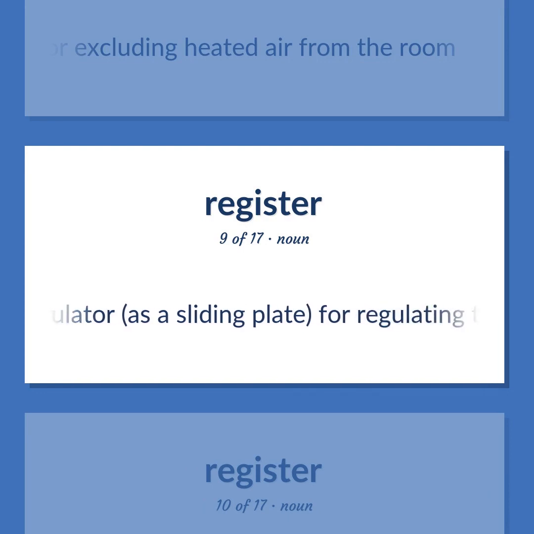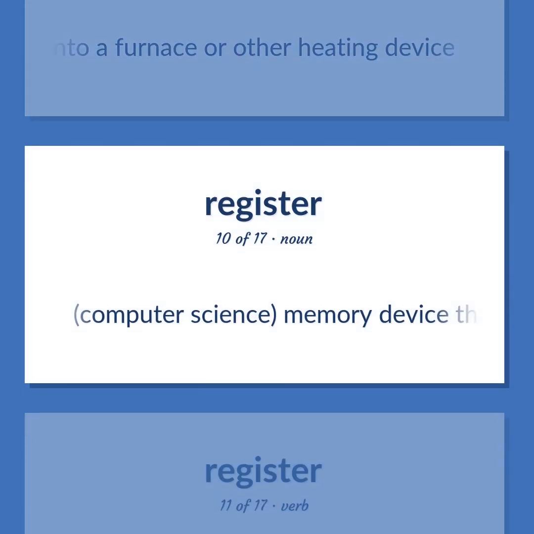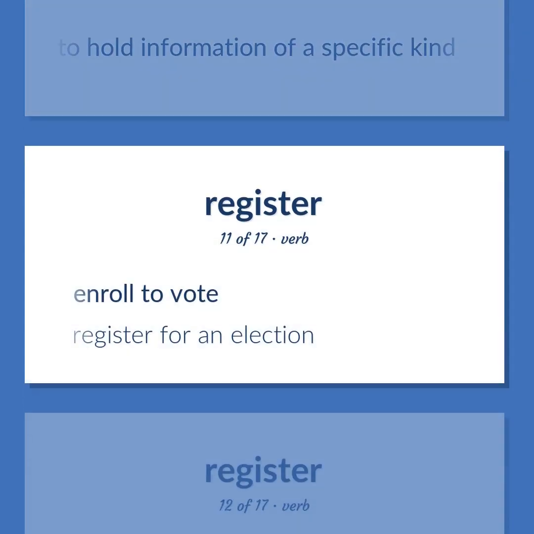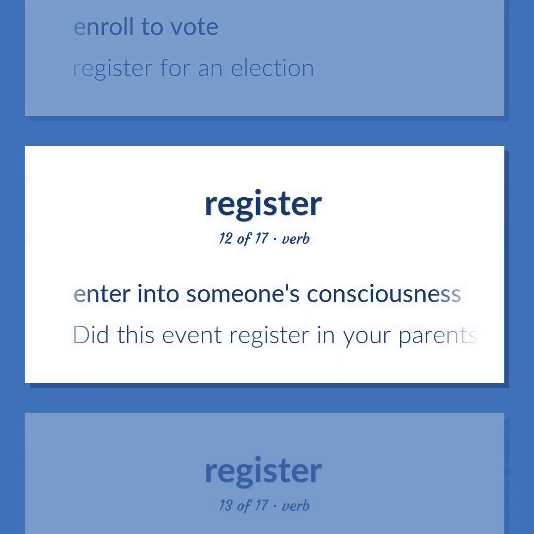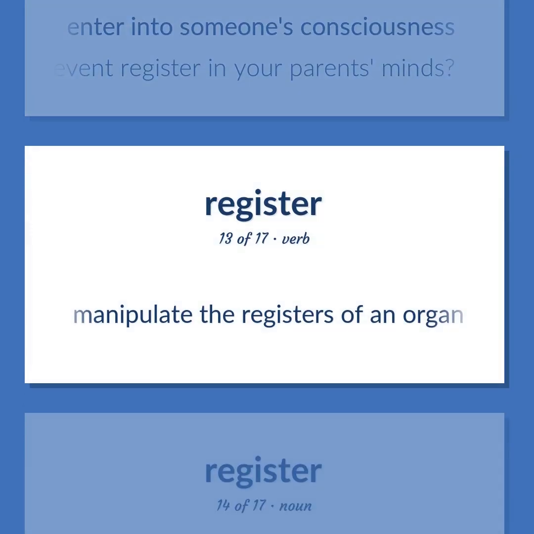A regulator, as a sliding plate, for regulating the flow of air into a furnace or other heating device. Computer science. Memory device that is the part of computer memory that has a specific address and that is used to hold information of a specific kind. Enroll to vote. Register for an election. Enter into someone's consciousness. Did this event register in your parents' minds? Manipulate the registers of an organ.